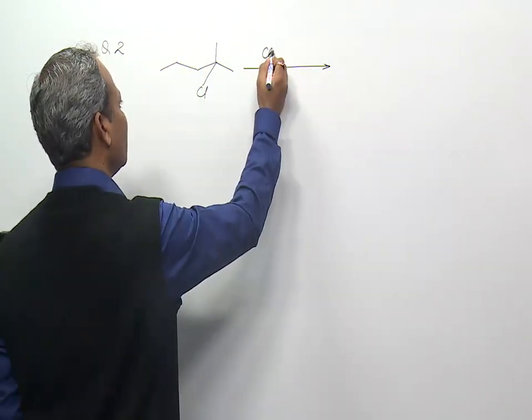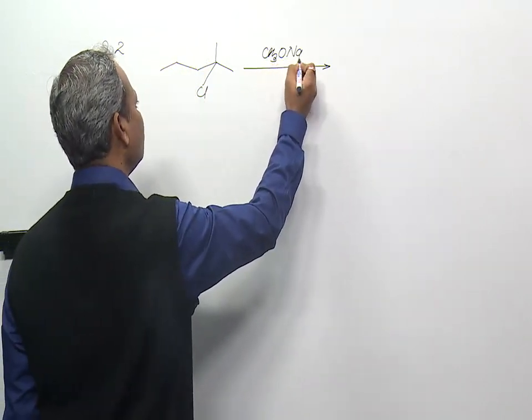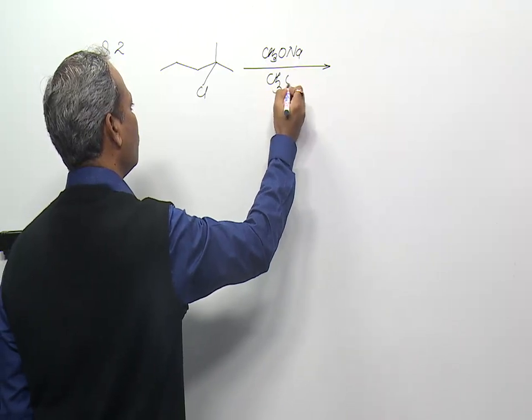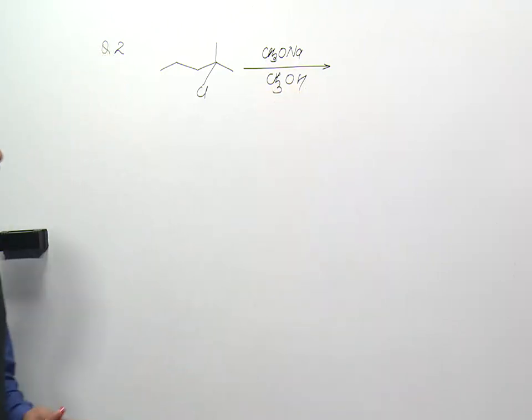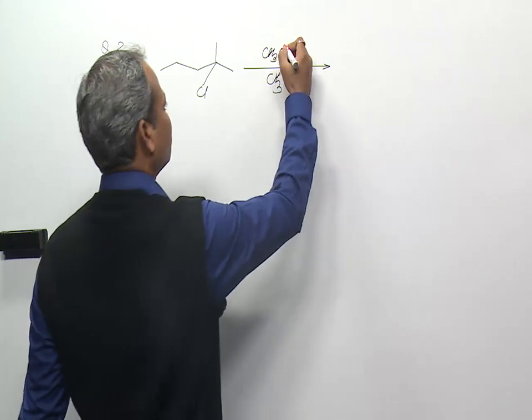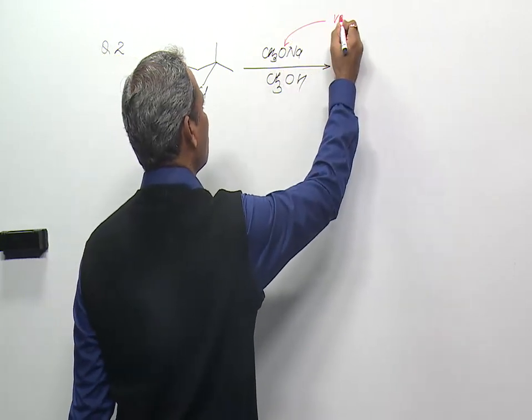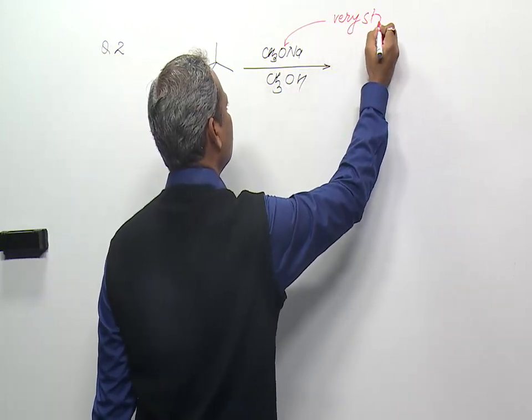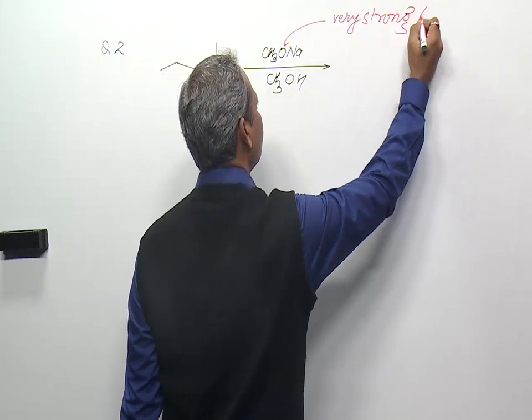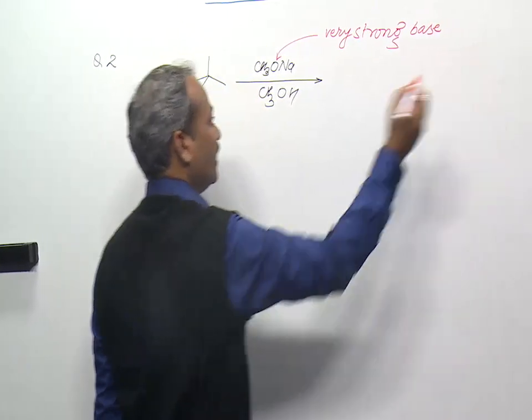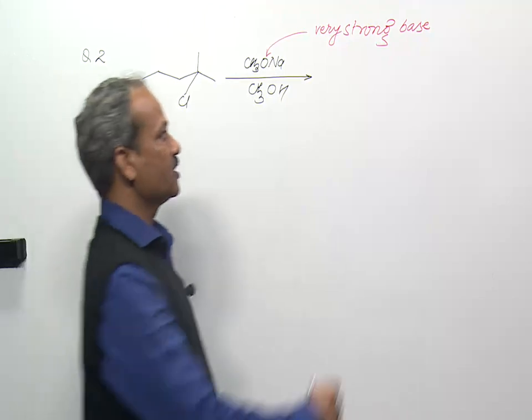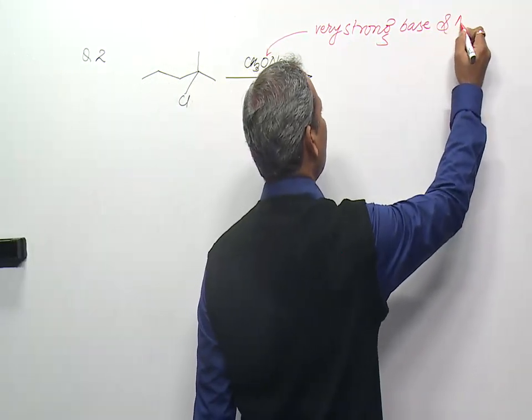Sodium methoxide is CH3ONa, and this is methanol. We know that sodium methoxide is a very strong base as well as a nucleophile.